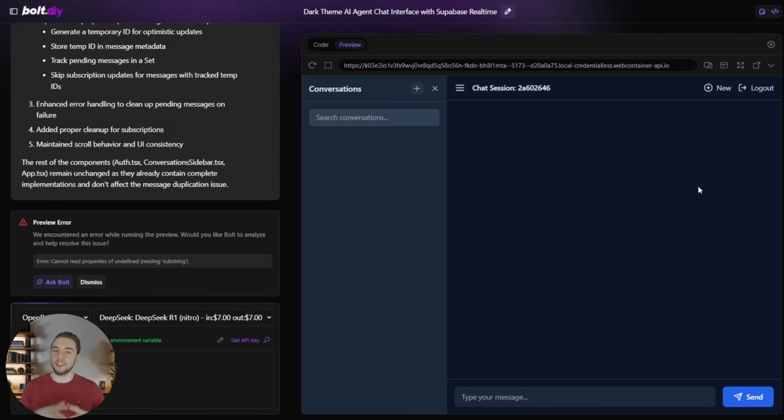It seems like you could even use these two together, like o3-mini to cover some of the functionality that R1 seems to mess up with, like the conversations here, but then using R1 to add in more features and make things just look nicer. So surprisingly, R1's actually better for the UI. I just kind of thought that o3-mini would be better for that. Super, super interesting. So now let's go on to the last test case here.